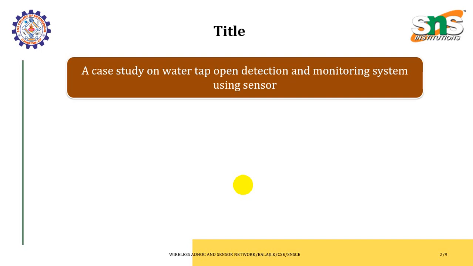That is why we chose the case study on a water tap open detection and monitoring system using sensors. This case study deals entirely with water flow when a water tap is left open. Often, people at home do not close the tap during the water flow condition.